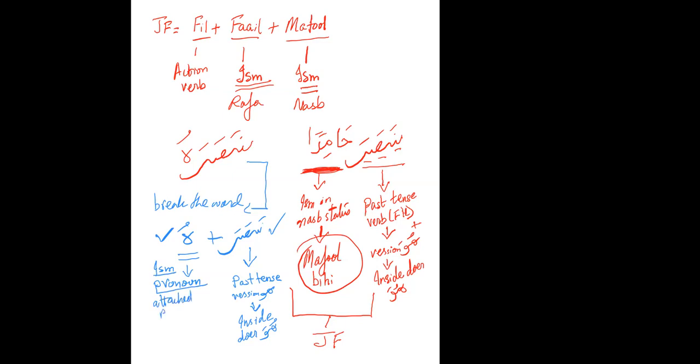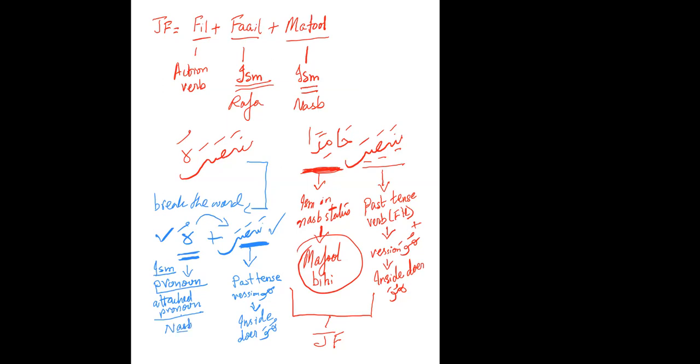Attached pronoun. Okay. Now, do you remember what is the status of this attached pronoun when it comes attached to a fi'l? It's nasab status, because we have decided that this is a fi'l. So the attached pronoun is attached to a fi'l, so it will be nasab.